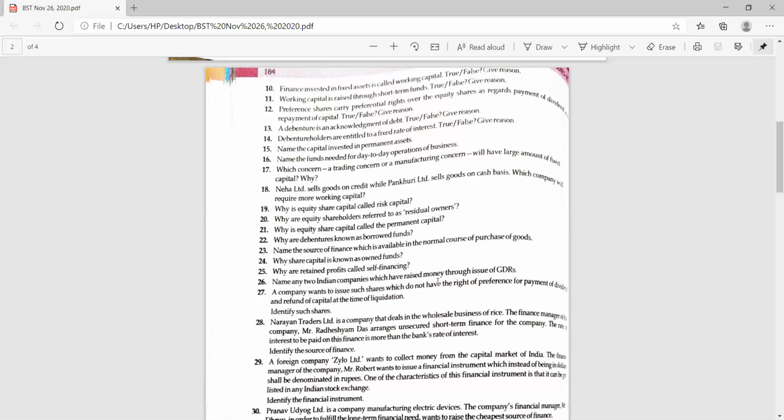Whenever you write the answer, like for the 10th question, if it is false, then you have to underline what is false and write the correct one. Like finance invested in fixed asset, underline working capital, and in place of working capital write fixed capital. I hope everybody got how the PDF is to be maintained and sent.